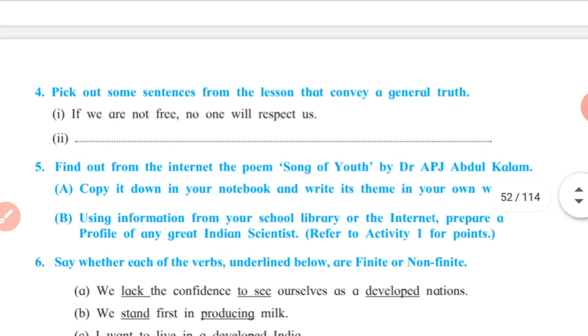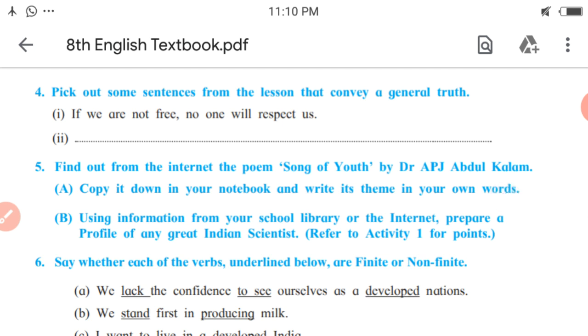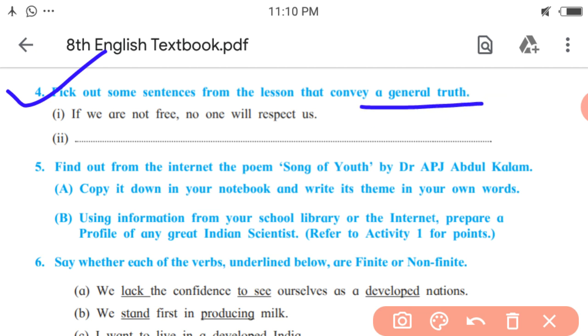Fourth activity, pick out some sentences from the lesson that convey a general truth. Here is the example given. If we are not free, no one will respect us. So it is definitely true and it is general truth.